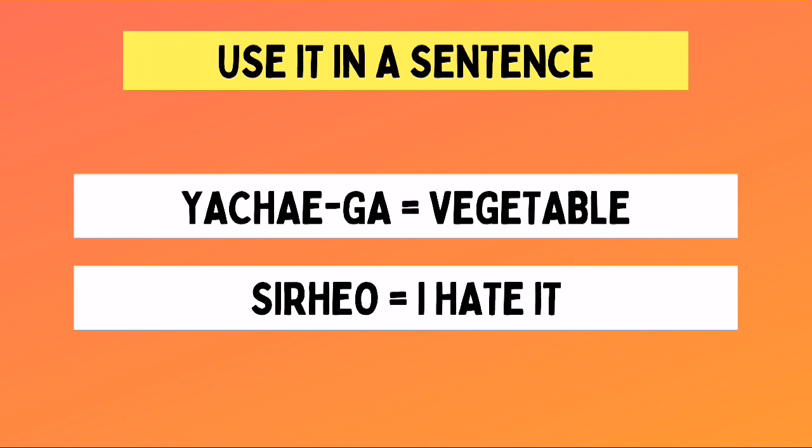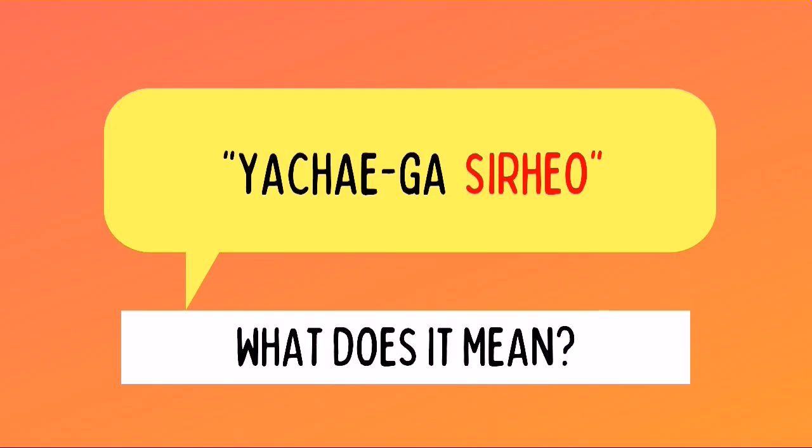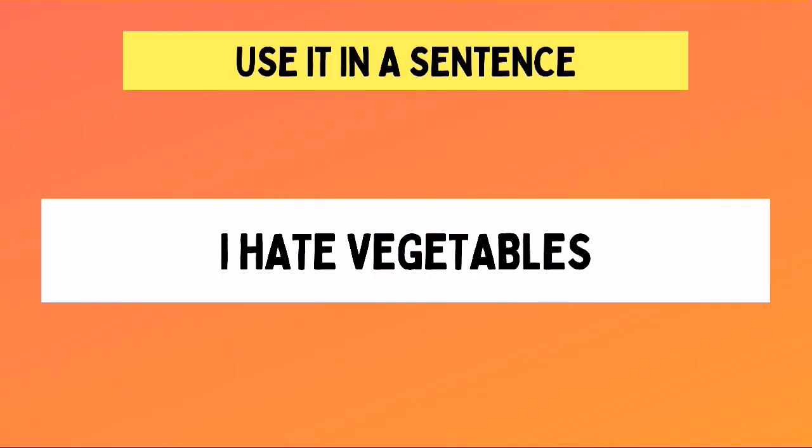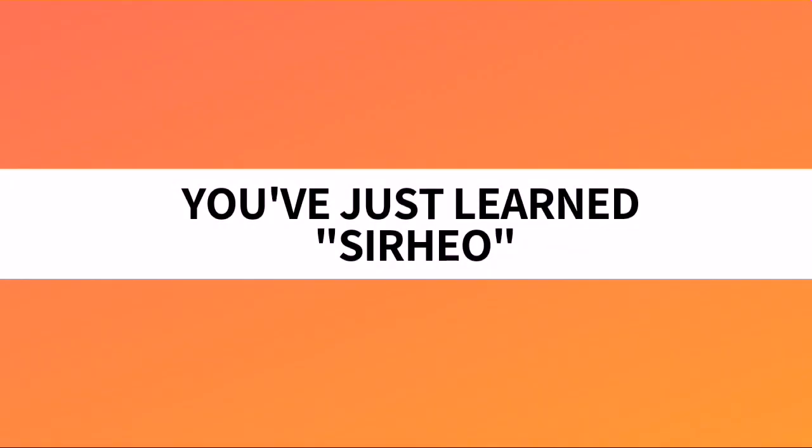And the second part of the sentence is 싫어, which is actually our word for today, and we already know that it means I hate it. So, if we combine the meaning of these two, it would result to a sentence that means, I hate vegetables. So, looking back to this, which is flashed at the beginning of the video, we already know by now that the meaning of this sentence, 야채가 싫어, is simply, I hate vegetables. And with that, you've just learned 싫어.